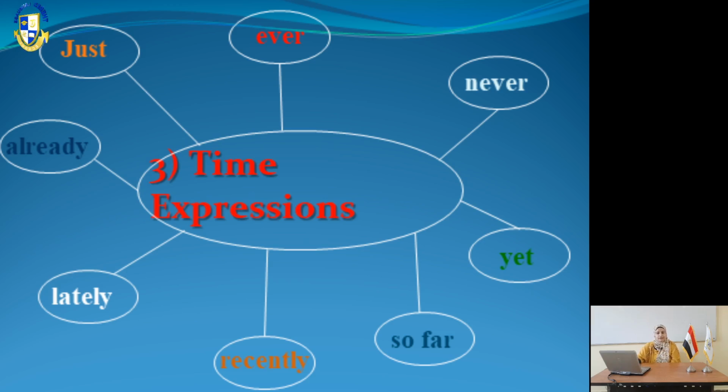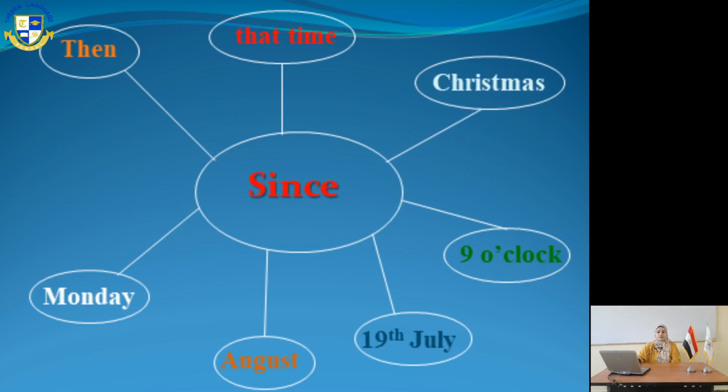In slide 10, we have since and for, of course. Since is usually followed by the start of the action. I have bought my car since September. Mary has had her car since September, as we said. We can also use since then, that time, Christmas, 9 o'clock, 19th July, August, Monday. So usually after since we put the start of the action itself.